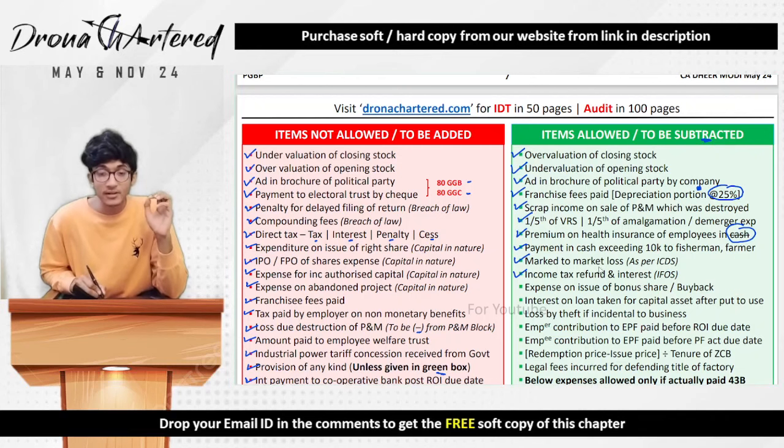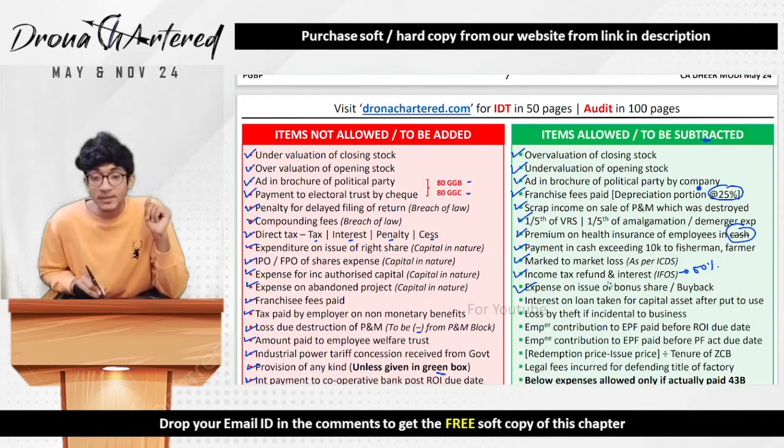So this refund has to be added back. Has to be subtracted automatically if you have already added. And interest will not come under PGBP. It will come under IFOS. So under IFOS, if you remember, there is also 50% deduction under IFOS.